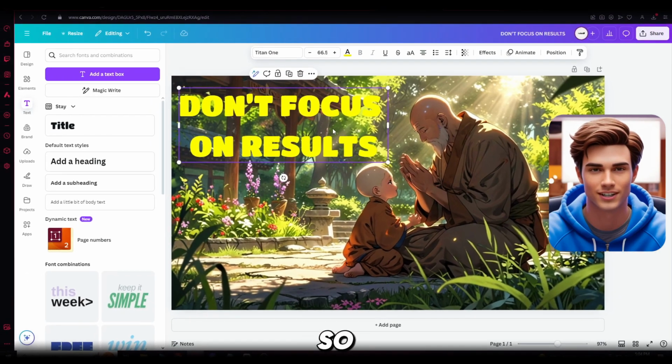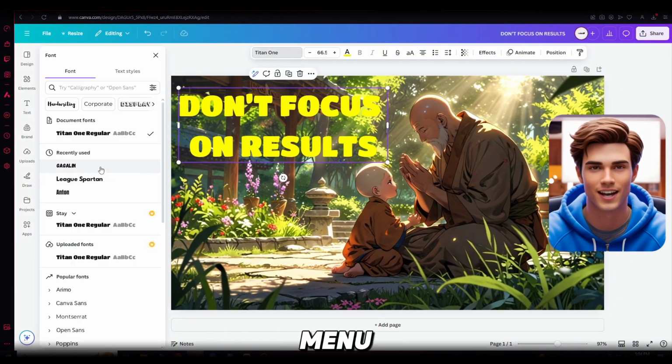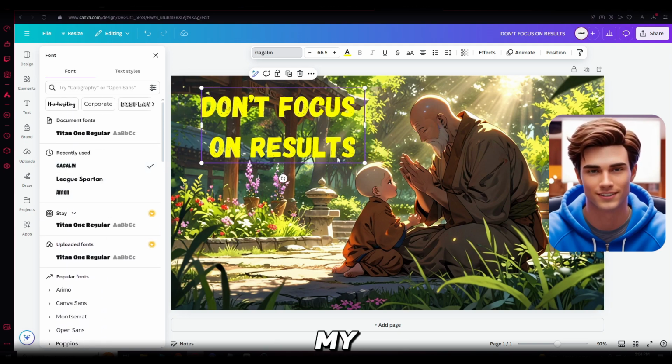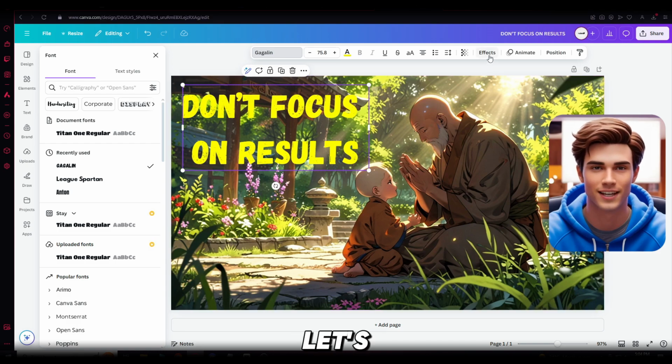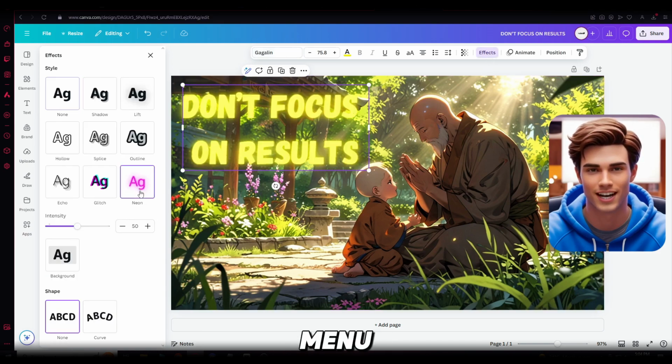I don't like the font, so let's change it. Open the fonts menu at the top where you can find hundreds of options. I'll go with Gaggelin as it's one of my favorites. And for the final touch, let's add some effects. Open the effects menu at the top where you'll find the neon effect. Click on it and make sure to lower the intensity to its lowest setting for a clean look.